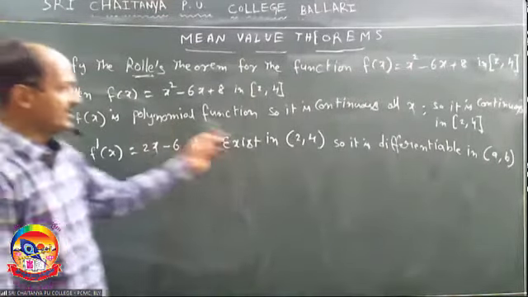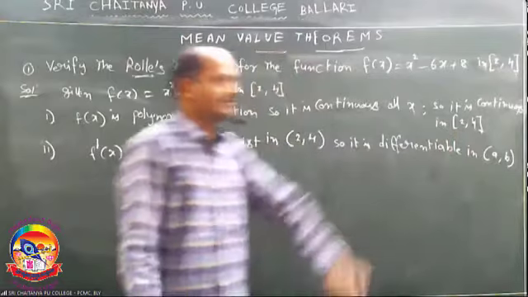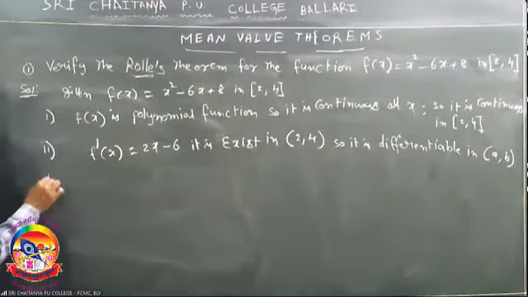First one is continuous in the closed interval, second differentiable in the open interval. Third condition: what is the third condition? F of a is equal to f of b. Here a means 2, b means 4. How to find f of 2? It is f of x, then f of 2 is 2 square minus 6 into 2 plus 8. That is 4 plus 8, 12 minus 12, it is 0.